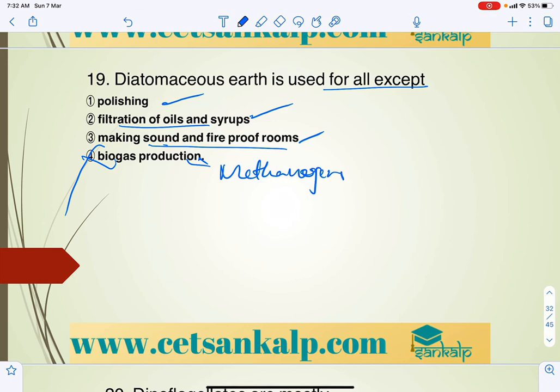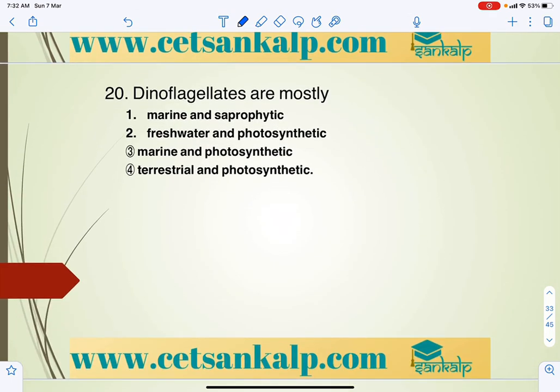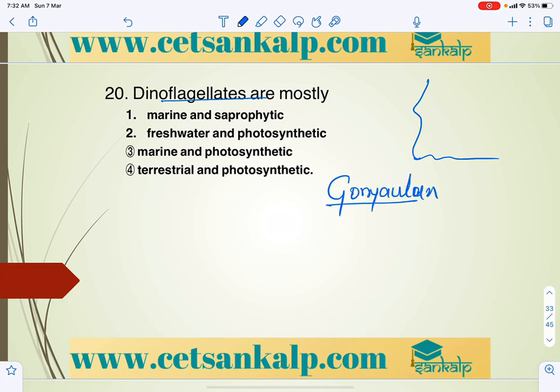So the last question, dinoflagellates are mostly, right? Dinoflagellates have two flagella, one transverse and the other longitudinal, and they mainly include Gonyaulax, which produces red tides in the sea.